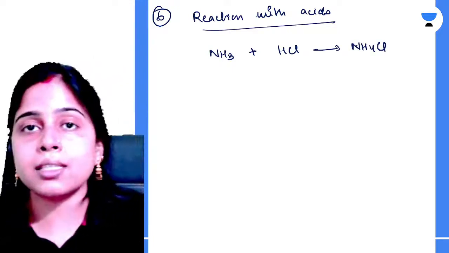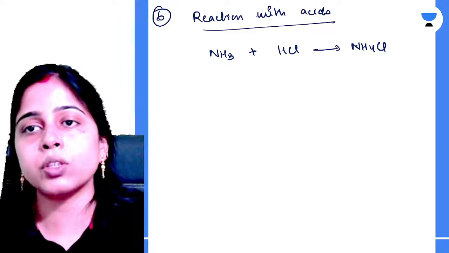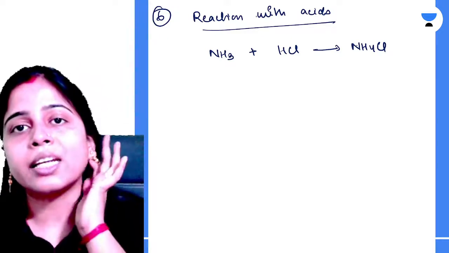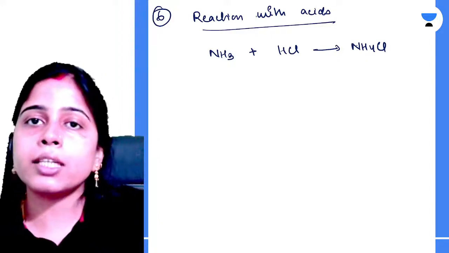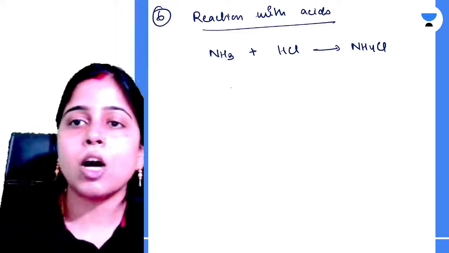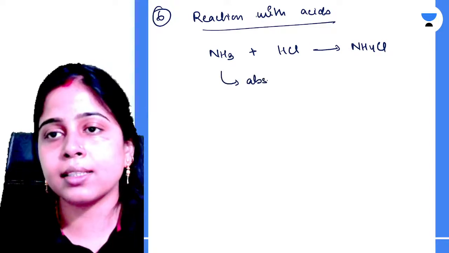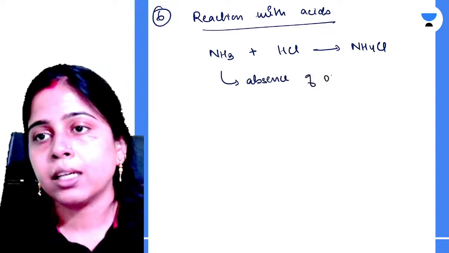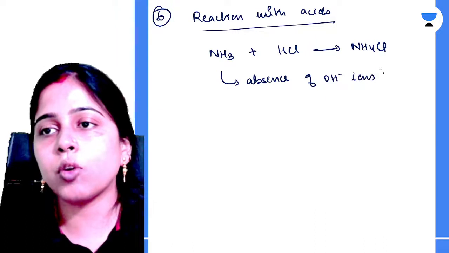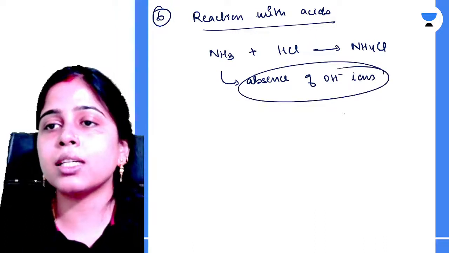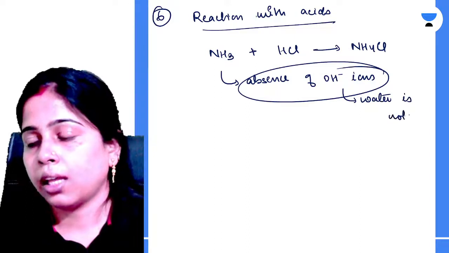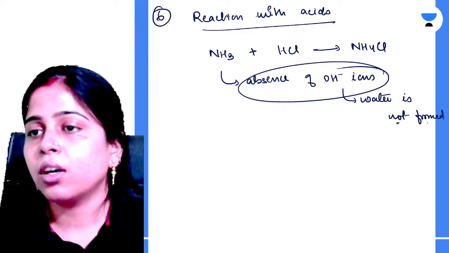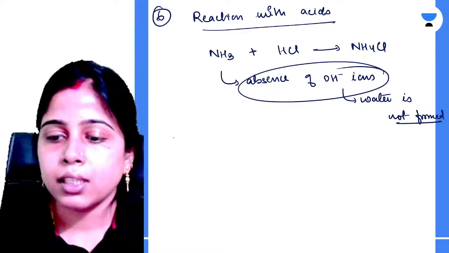It is not necessary that whenever a base reacts with acids, it will always form a salt and water. Sometimes your water cannot be formed because of the absence of your OH minus ions. Clear? Because of absence of OH minus ions, your water is not formed. Am I clear, everyone? ठीक है?